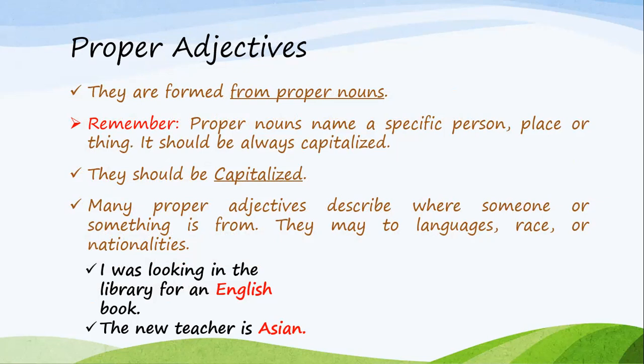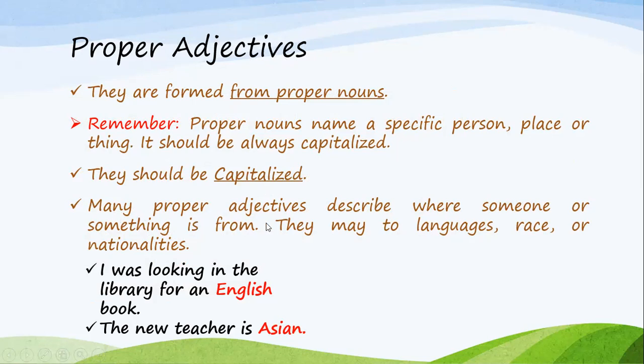It's naming this specific school. However, when I say just school, that would be any school and it wouldn't be capitalized. So again, proper nouns name a specific person or place or thing and they should be capitalized. Similarly, the proper adjectives are formed from proper nouns and they should be capitalized.